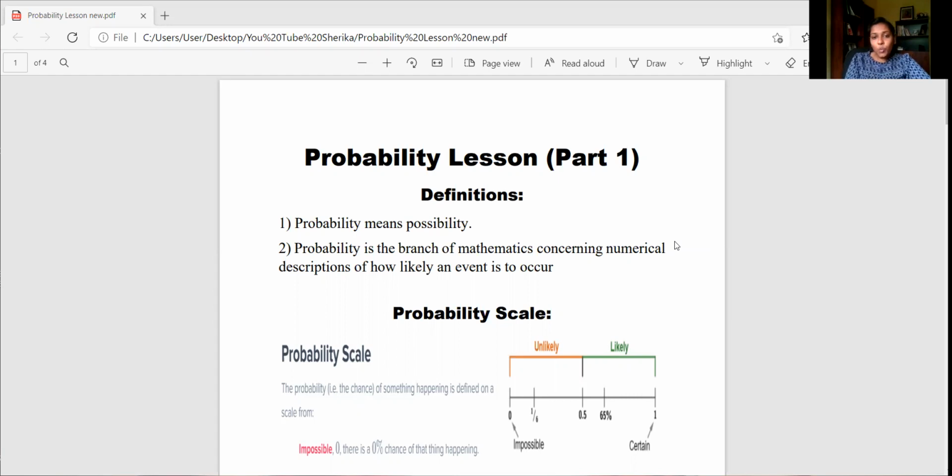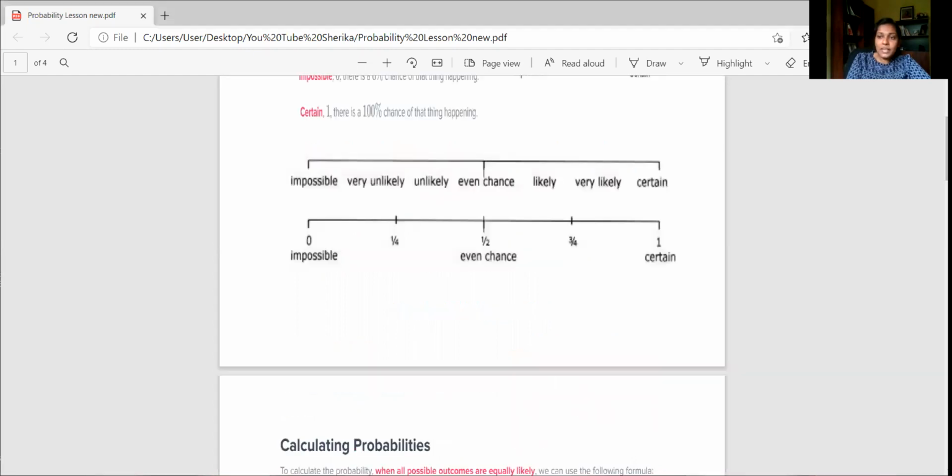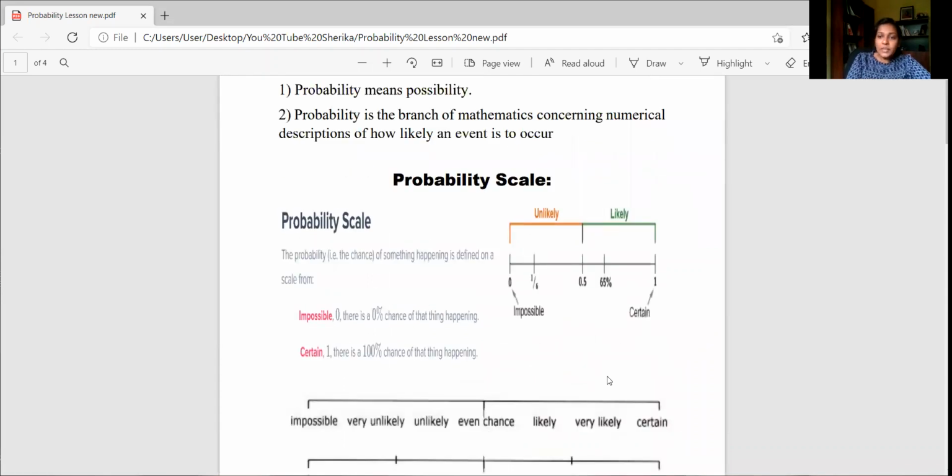So you should know, normally when we get this word probability, the next one that comes is the probability scale. So the next one we are going to learn is what is the probability scale. Now, in this probability scale, you have a range of numbers starting from 0 to 1. So you have all the events in between 0 and 1.